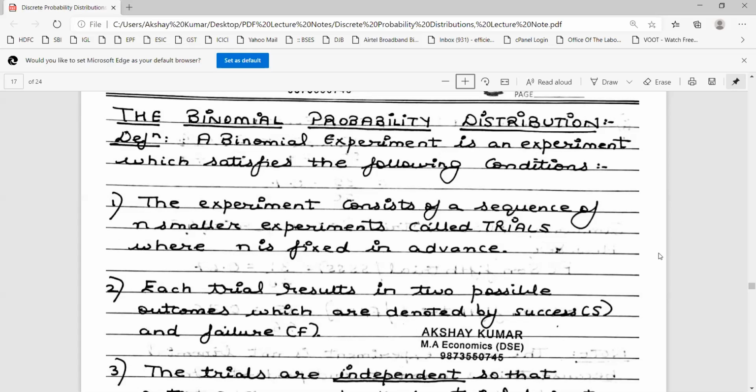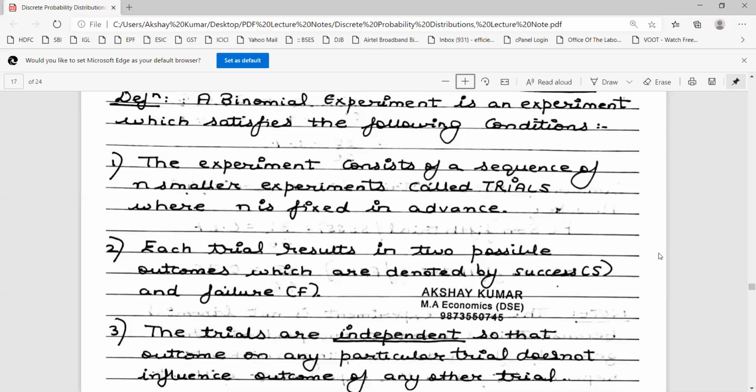Here n is fixed in advance. That means when you are conducting a binomial experiment, it further consists of n smaller experiments, which we call trials. Second, each trial consists of two possible outcomes. One is denoted by success and another outcome is failure.